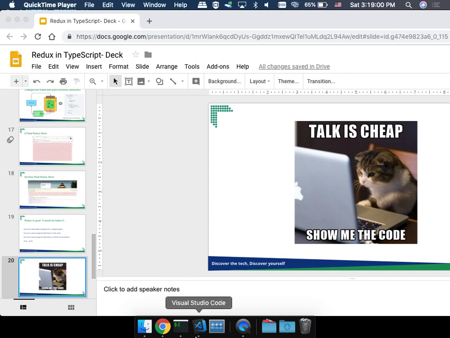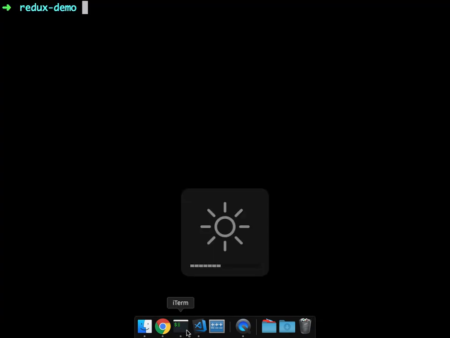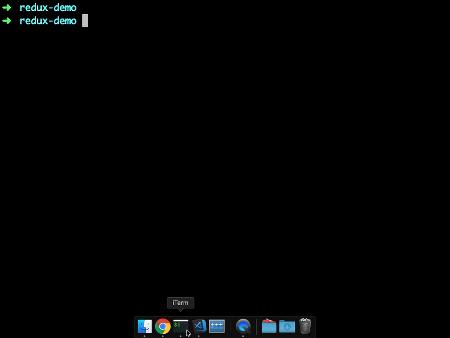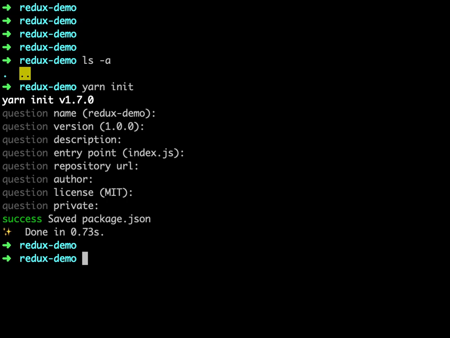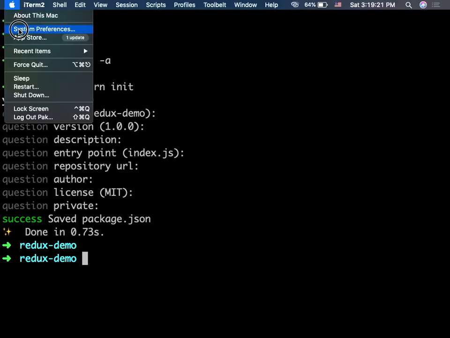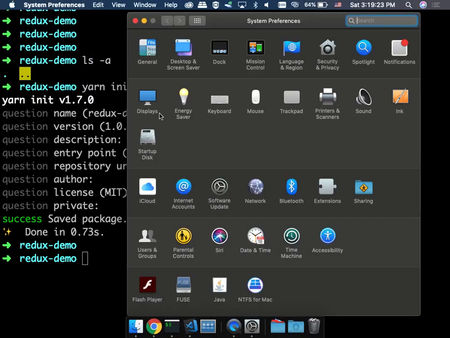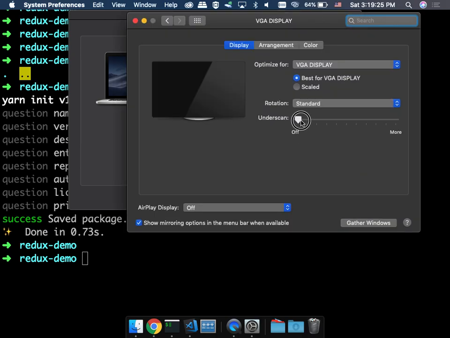So, today I'm going to show you from nothing. Yeah, nothing. From nothing to having the whole TypeScript project with Redux. You can see there's nothing here. So, start from zero. Let's start a project. Yarn init. And then maybe can I do an underscan? So you can see the whole screen here.